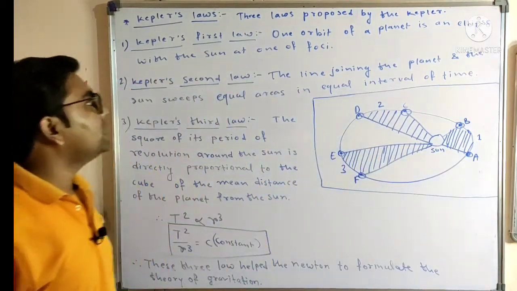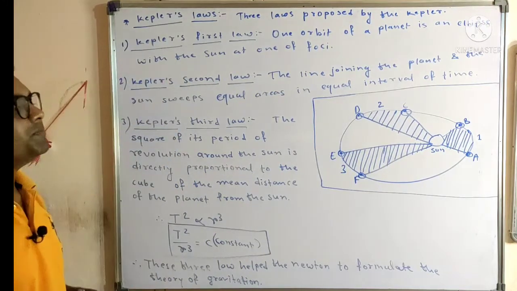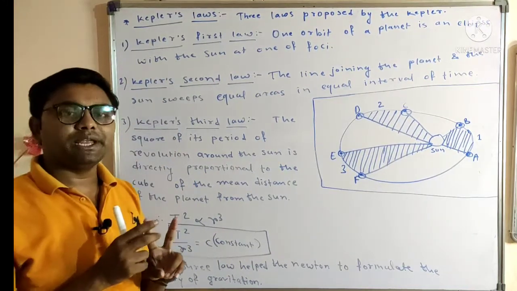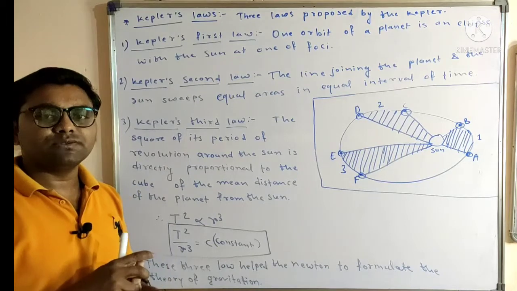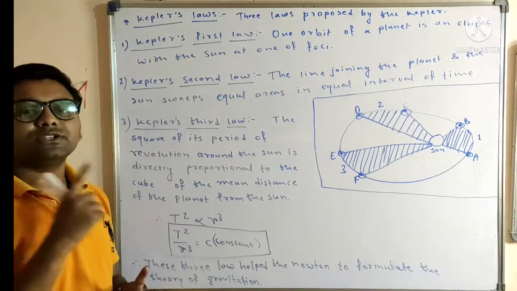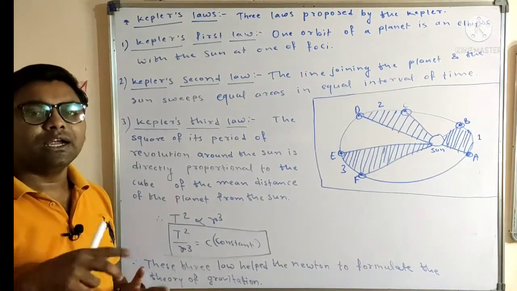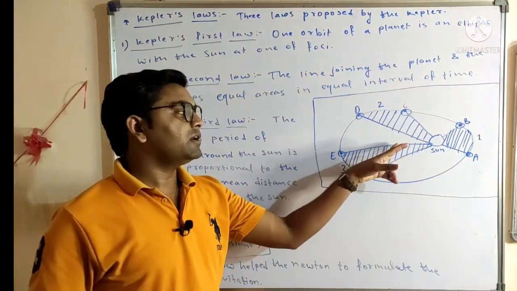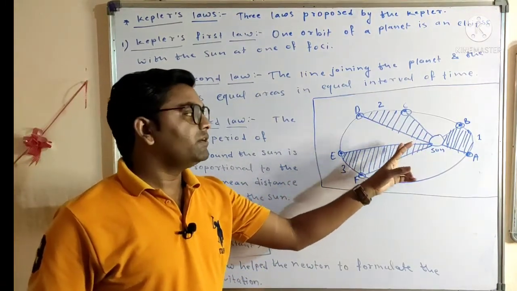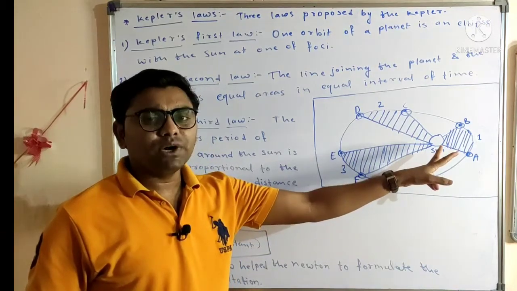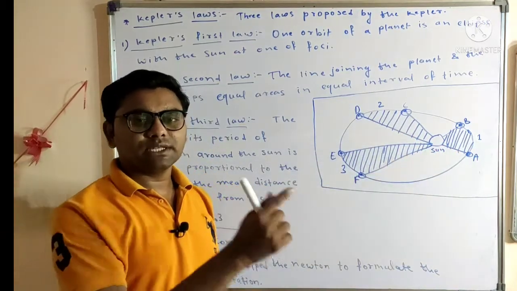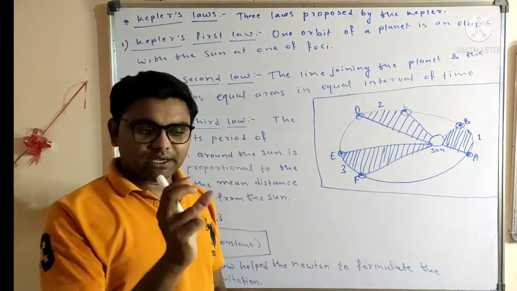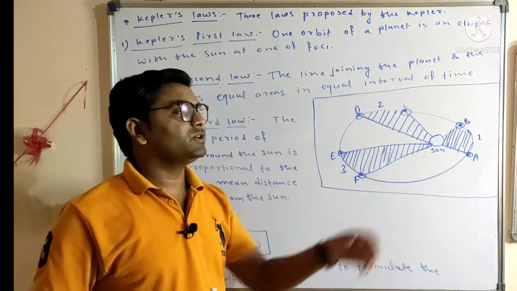I hope you have understood Kepler's first law, because it mainly depicts two things. First, Earth's orbit is not circular, it is elliptical. Second, the sun is not at the center of the revolution, it is at one of the foci. That means the ellipse has a corner, and on that corner the sun is situated.